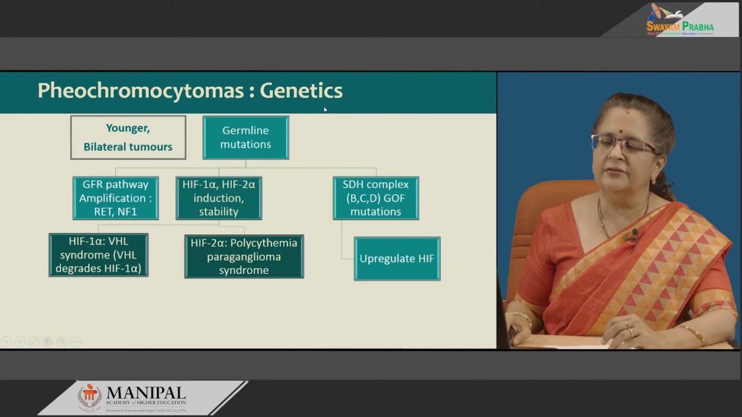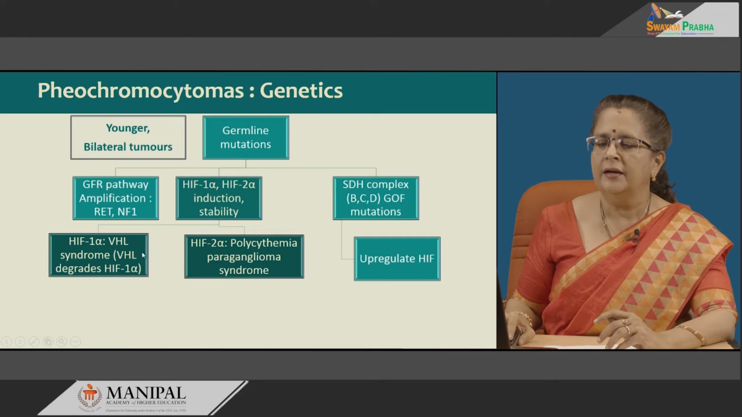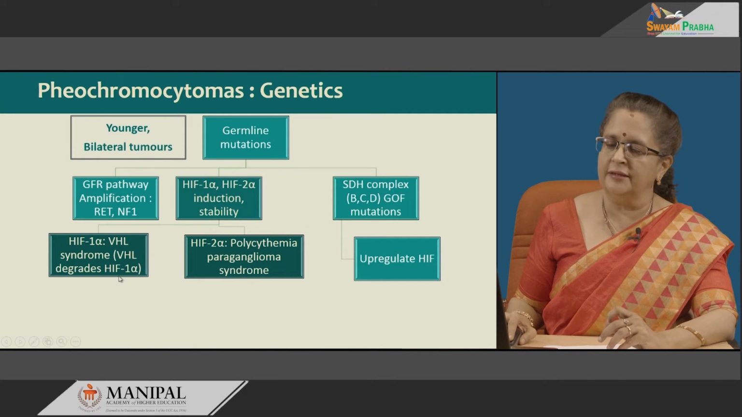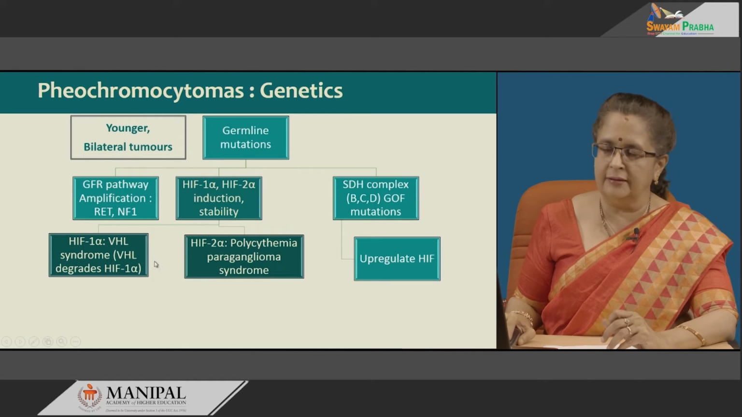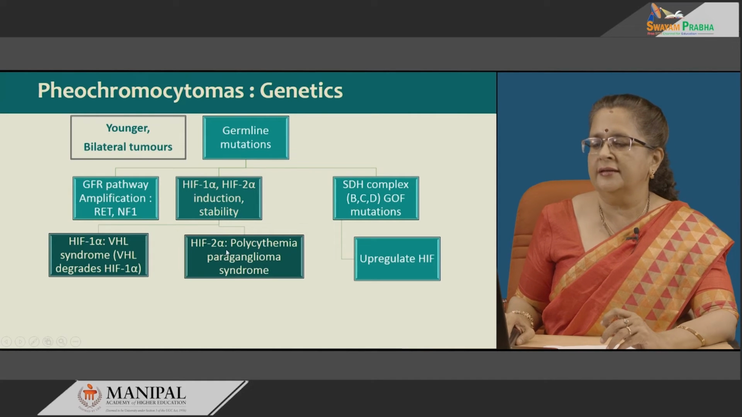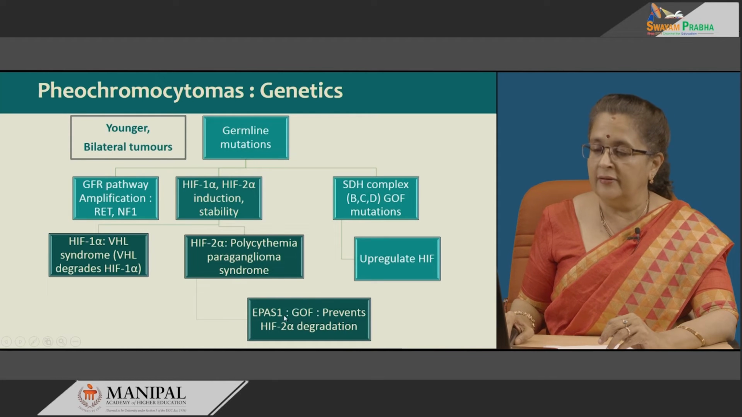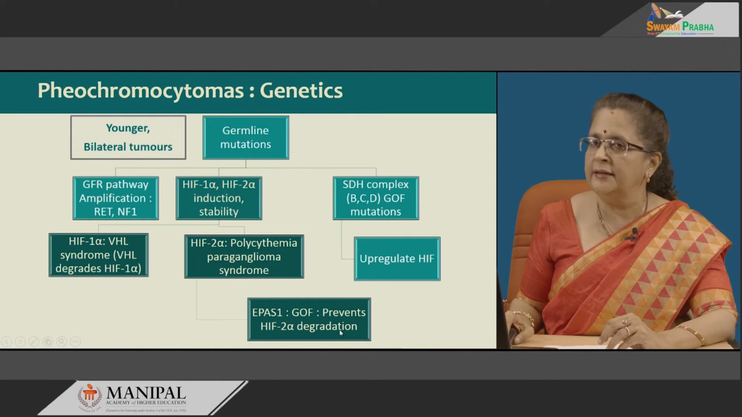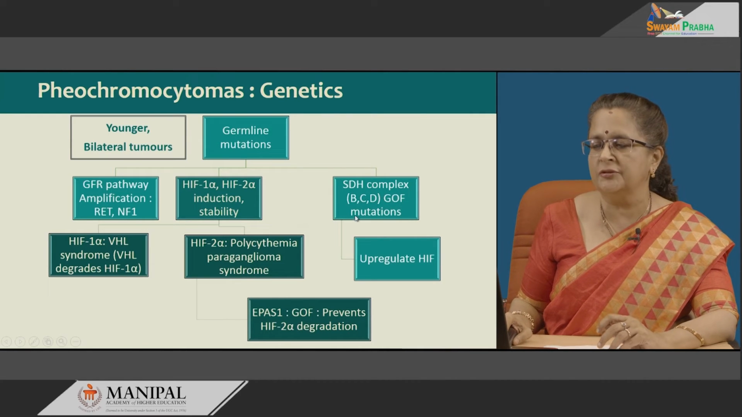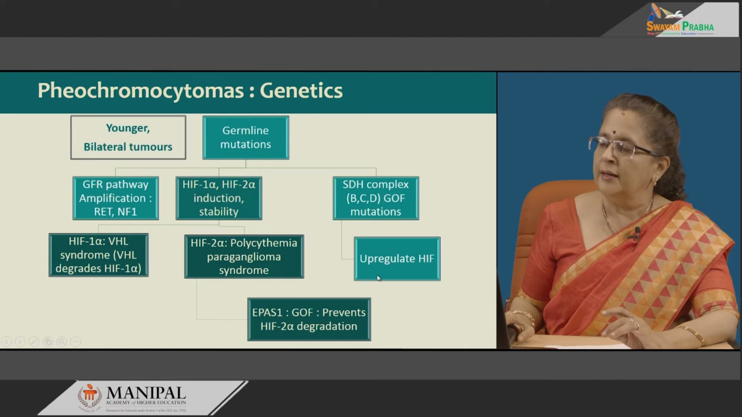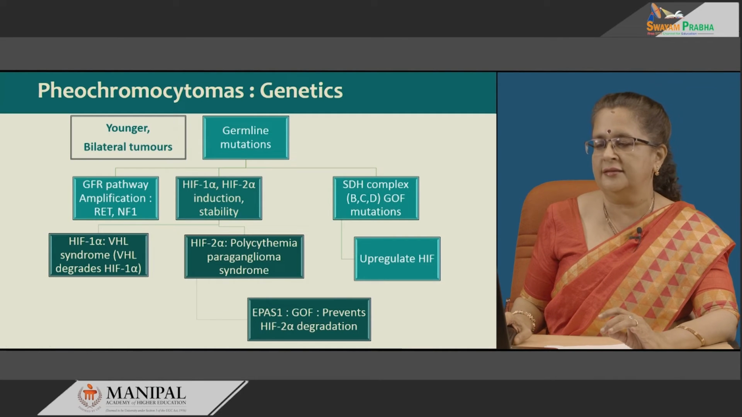Then in the succinate dehydrogenase complex comprising B, C and D, there is loss of function mutation. Besides mutation involving HIF1 alpha and HIF2 alpha, there are other syndromes in which the gene involved in degrading a particular one of these, that is HIF1 alpha in case of VHL, is mutated, so it does not degrade. Whereas in case of HIF2 alpha, that is the polycythemia paraganglioma syndrome, it is EPAS1 where there is a gain of function mutation which prevents degradation of HIF2 alpha. In the succinate dehydrogenase complex mutations, there is upregulation of both HIF1 alpha as well as HIF2 alpha.